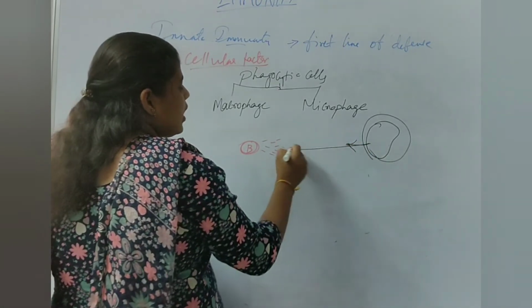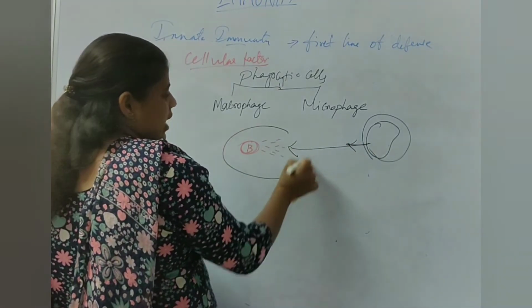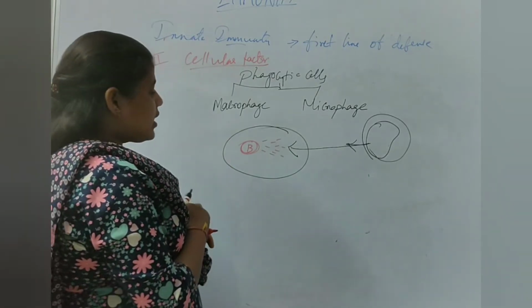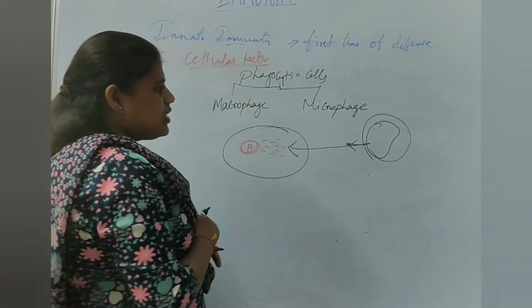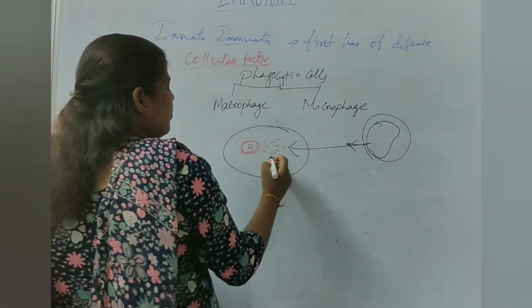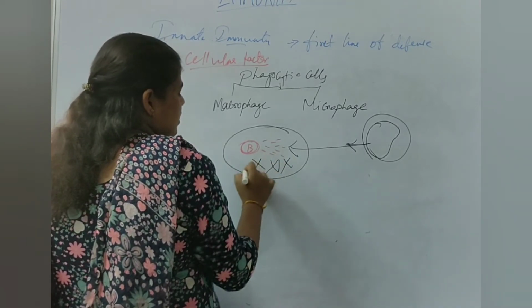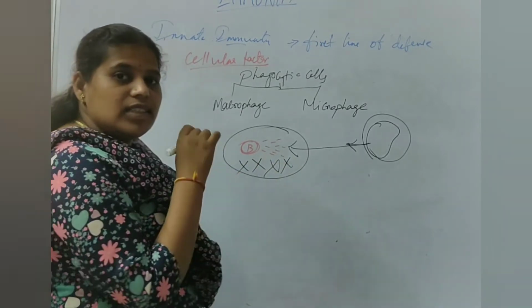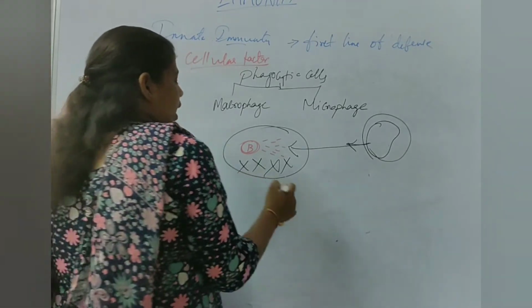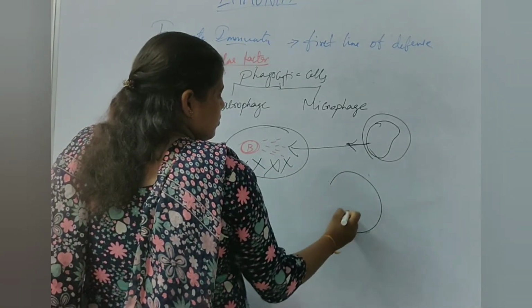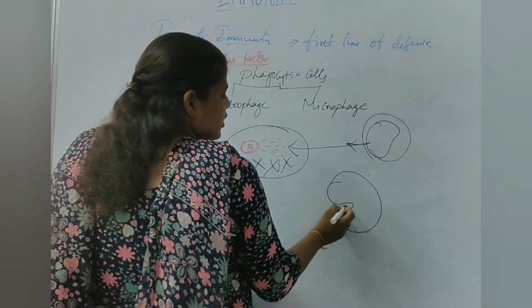Now they come into action at the point of the bacteria. They start lysing the bacteria and they engulf the bacteria.